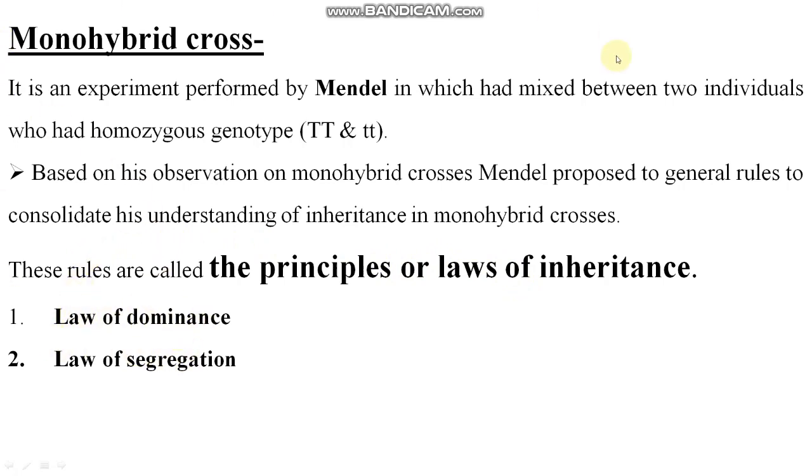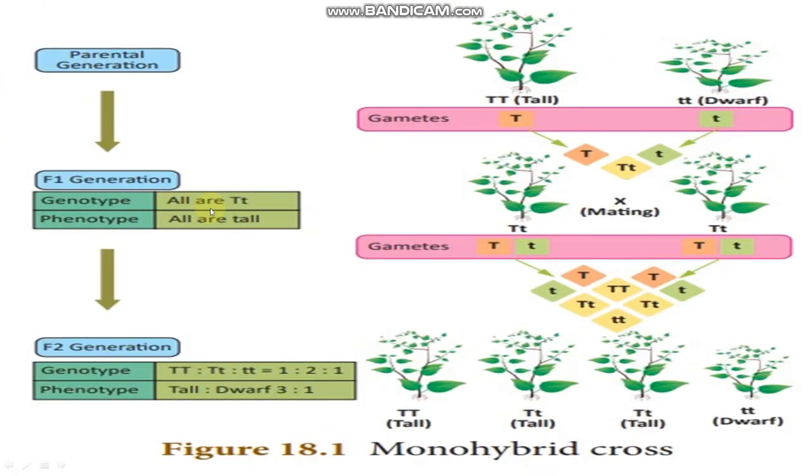Firstly, you should know what a monohybrid cross is. See students, firstly we take the gametes of pure parents. Why? That's why we were talking about homozygous. There should not be any heterozygous. I hope you are understanding homozygous and heterozygous. Clear? If any problem, then text me.